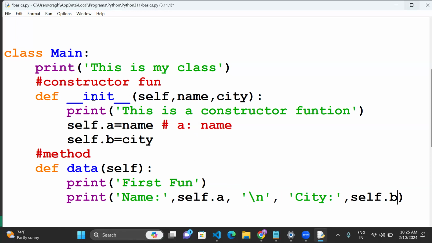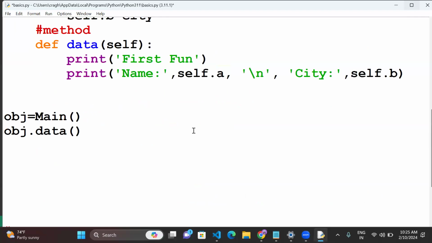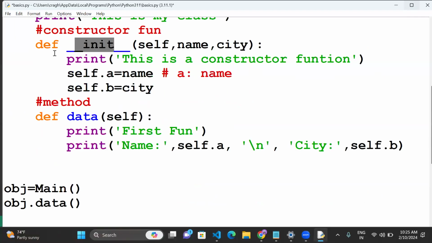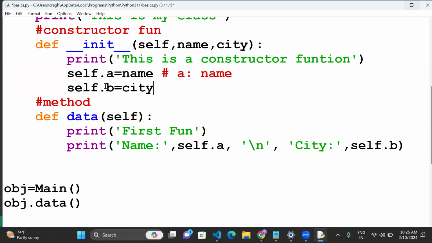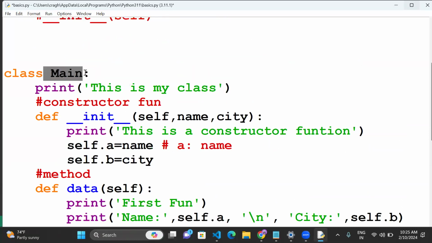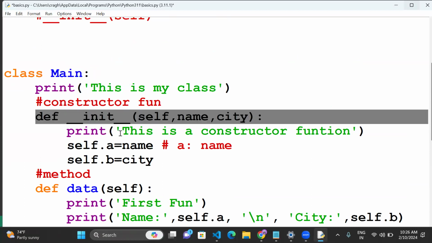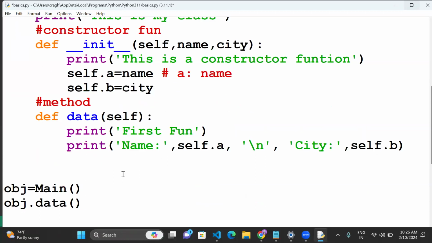So I will see, in the constructor function we have two parameters. These two arguments we have to pass. How will this constructor function work when it is executing? Whenever the object is triggered, the main will be triggered automatically, and this constructor function also executes. For that purpose, you pass the arguments in the object only. The first argument is name, for example Vijay, city, for example Bangalore.